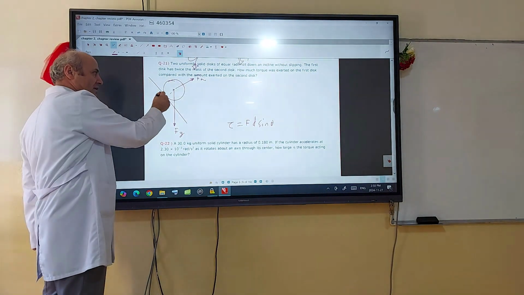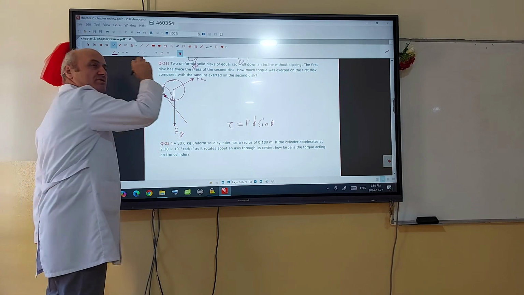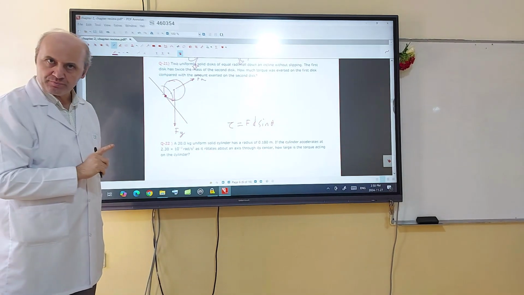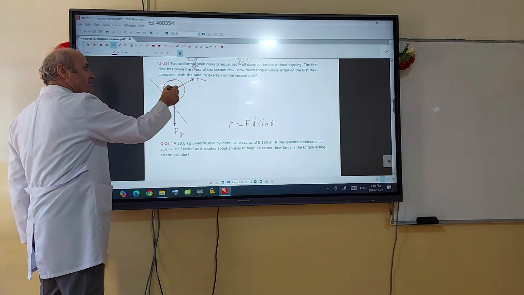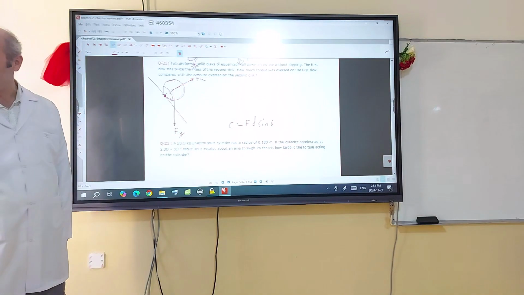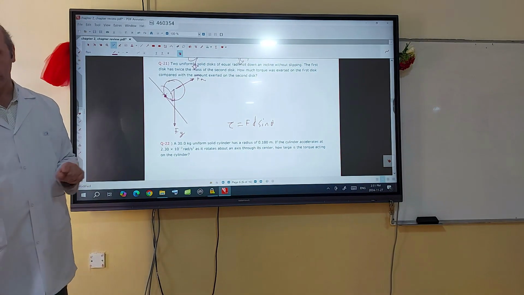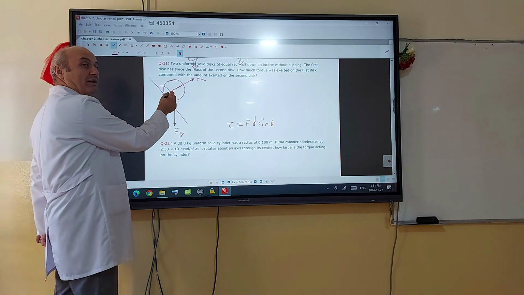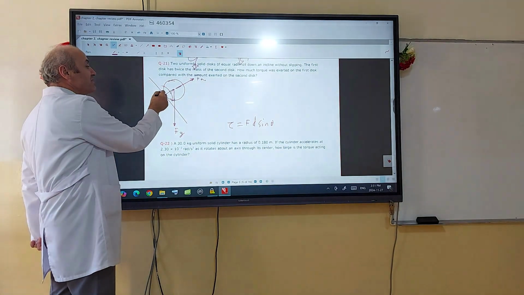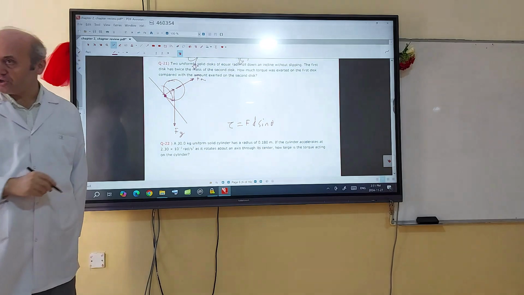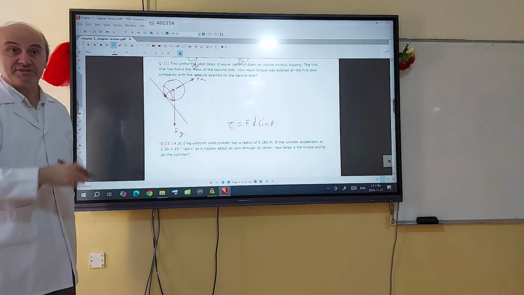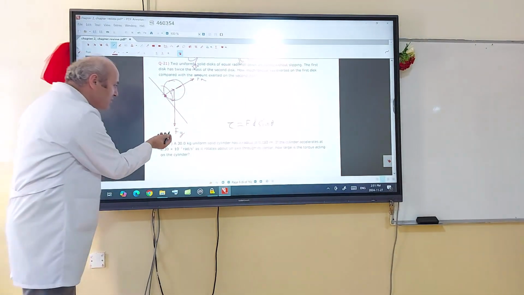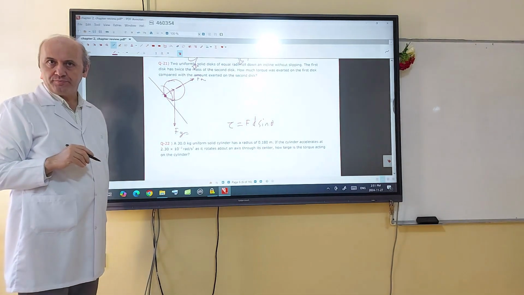About this point, every point on this disc is moving around this point. Then Fn is passing through the axis of rotation, so it cannot produce a torque. But Fg is at some distance from the axis of rotation. It has a distance. This is a lever arm. So then Fg produces a torque.